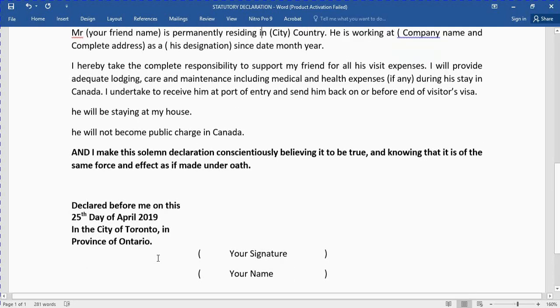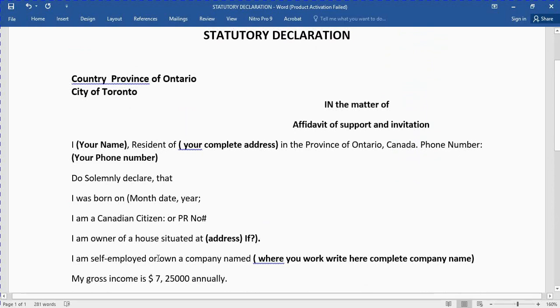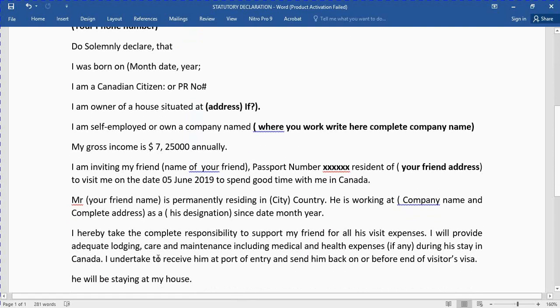So friends, this is your invitation letter that you have to create like this. It's very simple. You don't need to work so hard. If you want to create it, you can add any more information in this. This is a pattern that I have shown you, so you can do it very easily.